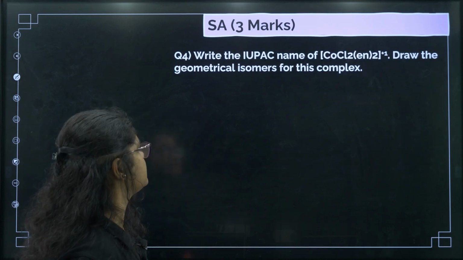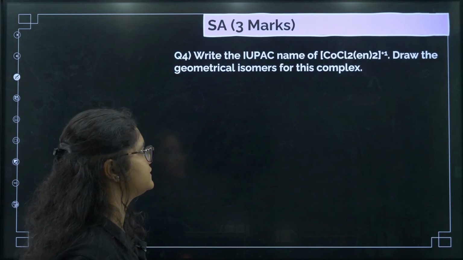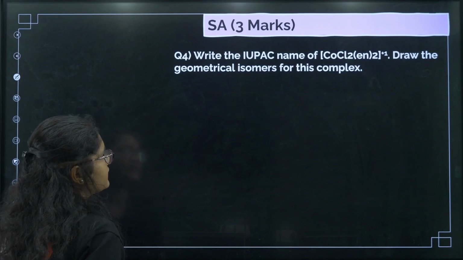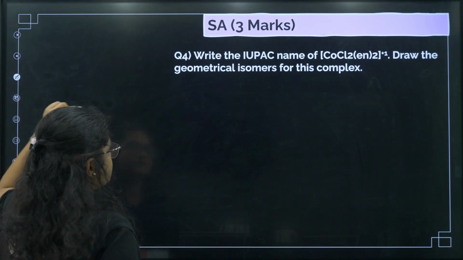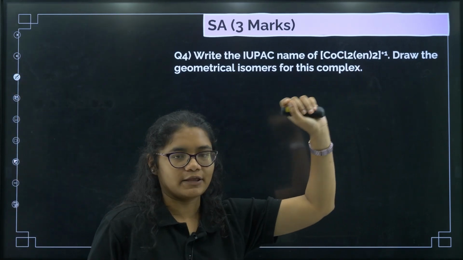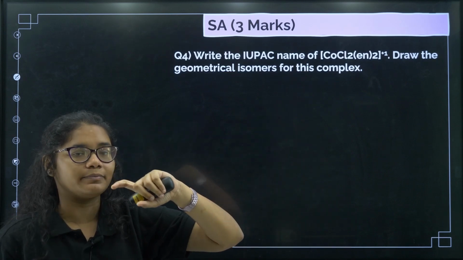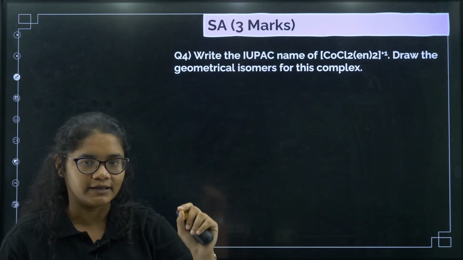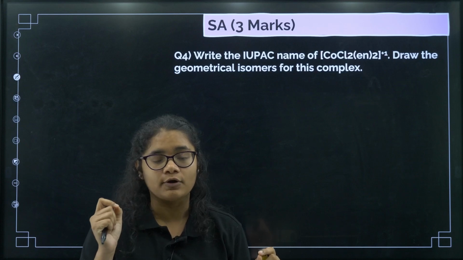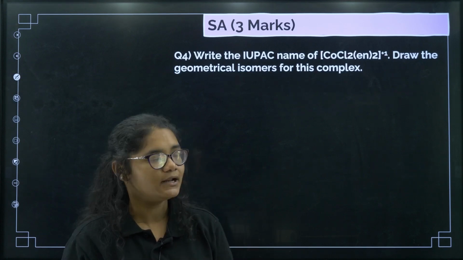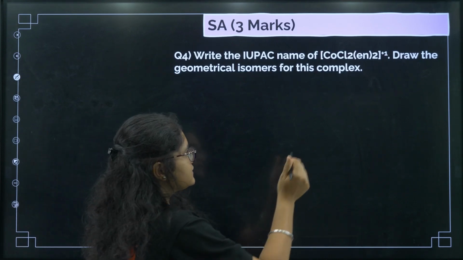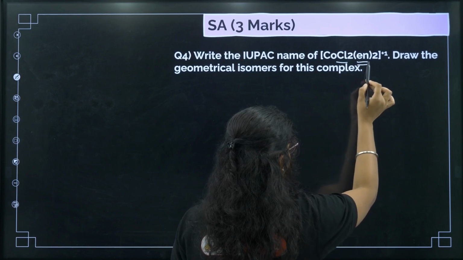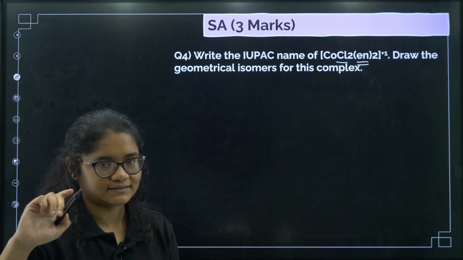Next, write the IUPAC name of [CoCl2(en)2]+, and draw the geometrical isomers for this complex, okay. First let us write the IUPAC name, okay. So you can see this is a cationic complex, and in a cationic complex first we need to write the names of the ligands, and the ligand names should follow alphabetical order, right. So now if you see, this one will be chlorido, and here for en we use the word bis.